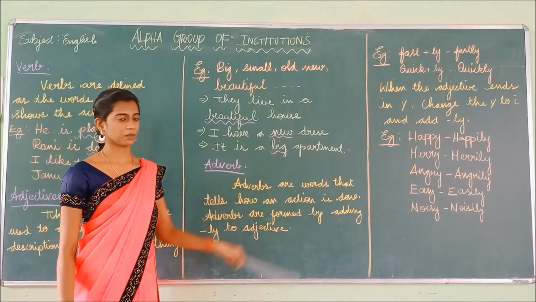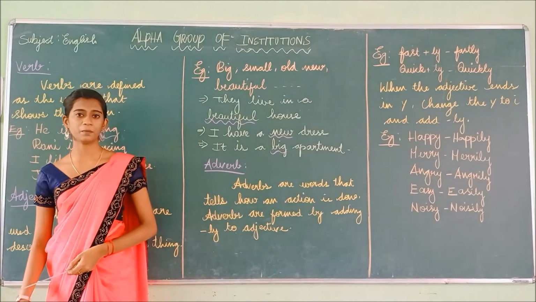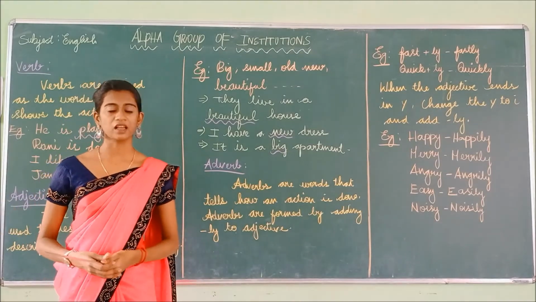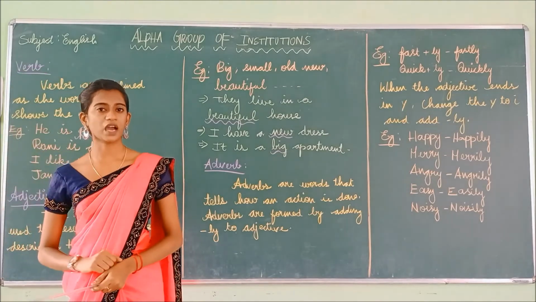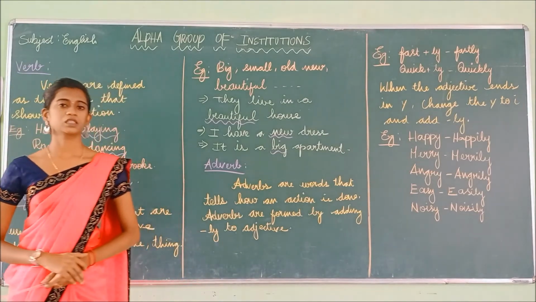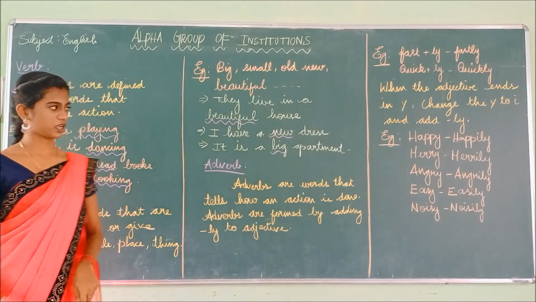Look at the third example. It is a big apartment. So I am able to see the apartment. But how does the apartment look? The apartment is very big. So we are describing the apartment. So if we describe a word, it is known as the adjective.